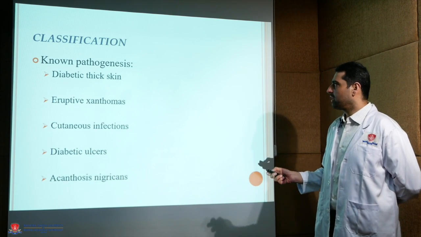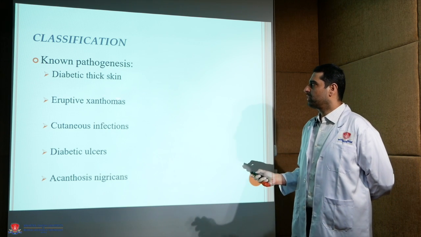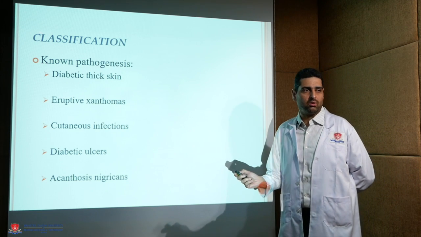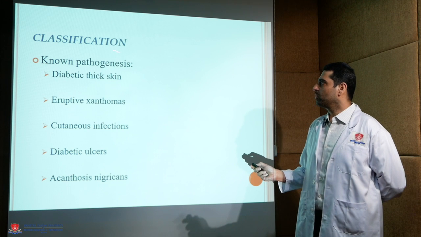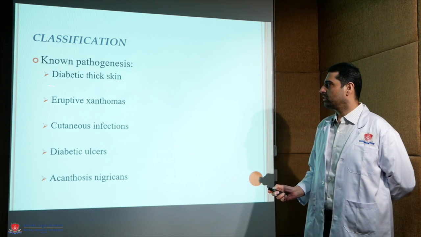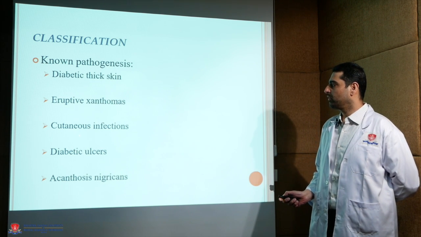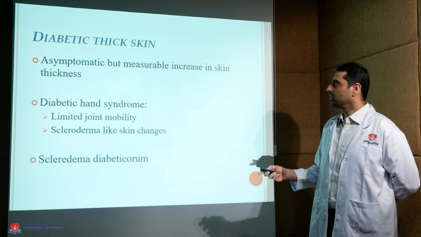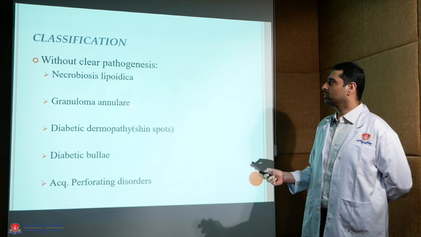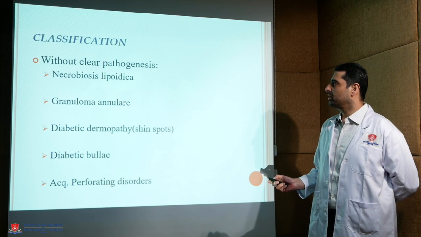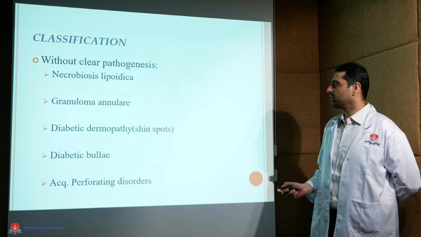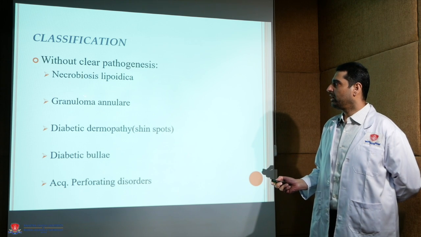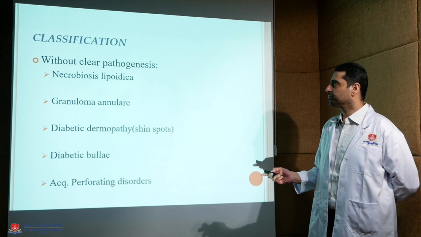Another classification can be on the basis of whether we know the pathogenesis of the manifestation or not. Those having known pathogenesis include diabetic thick skin, eruptive xanthomas, cutaneous infections, diabetic ulcers, and acanthosis nigricans. Then those without clear pathogenesis like necrobiosis lipoidica, granuloma annulare, diabetic dermopathy, diabetic bullae, and acquired perforating dermatosis.